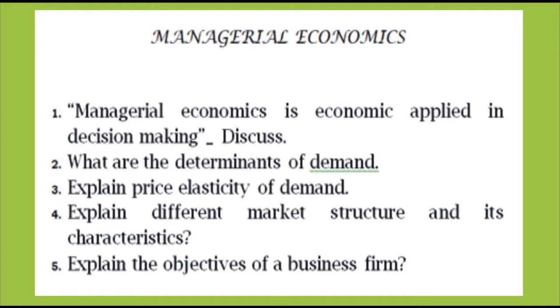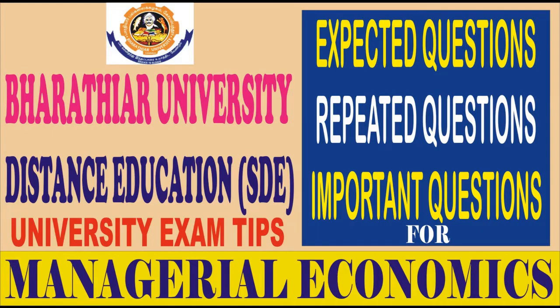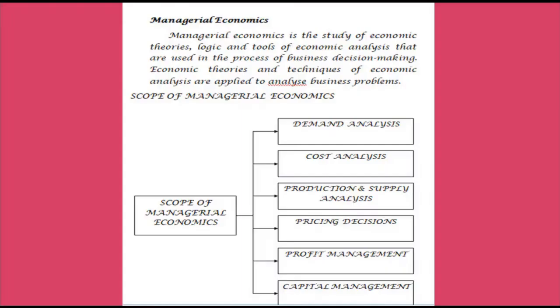May 2010, December 2008, December 2014. These are all the first 5 questions of managerial economics. What we analyzed and have taken, these are all the important or expected questions. So now we will see the answers for these first 5 questions.